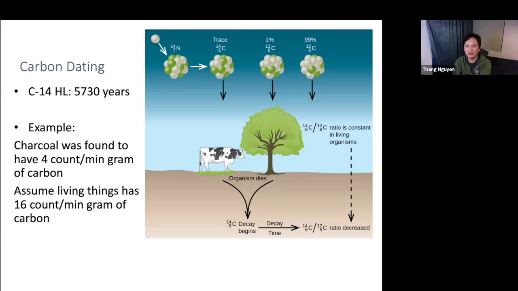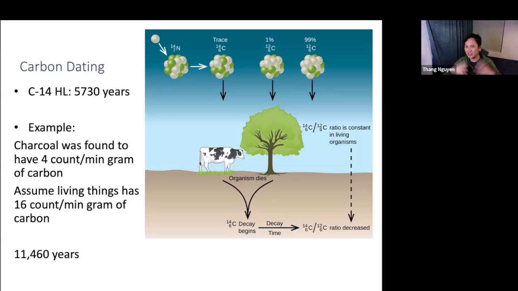So how many half-lives does it take to go from 16 to 4? 16 divided by 2 is 8, so that's 1 half-life. 8 divided by 2 is 4, so that's the second half-life, right? So it takes 2 half-lives for it to go down that much. So we can back calculate: 2 half-lives means 2 times 5,730, which gives us 11,460 years. So that tells us we can date that charcoal to be 11,460 years old.